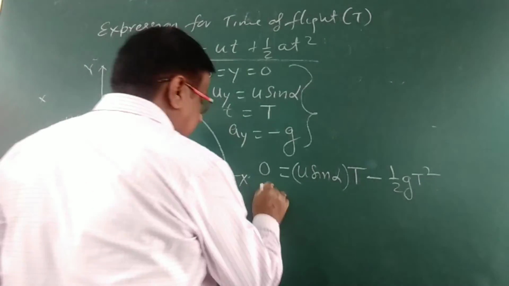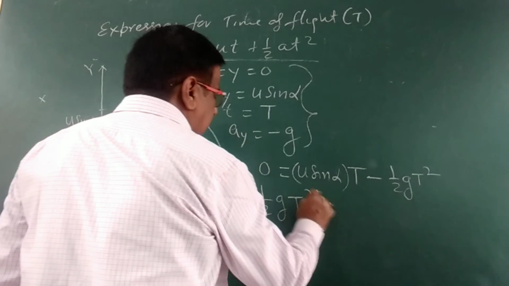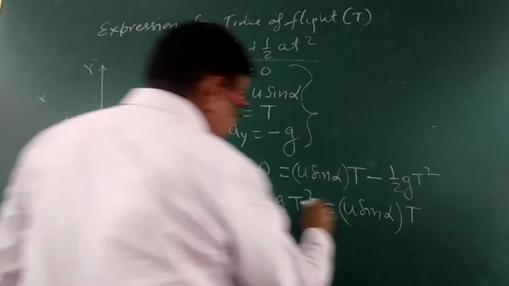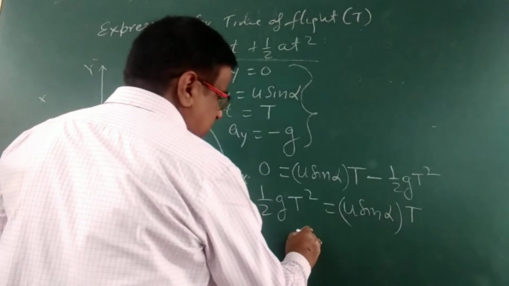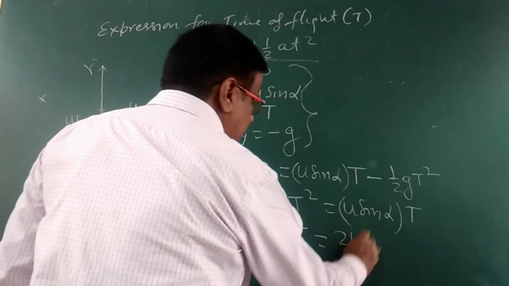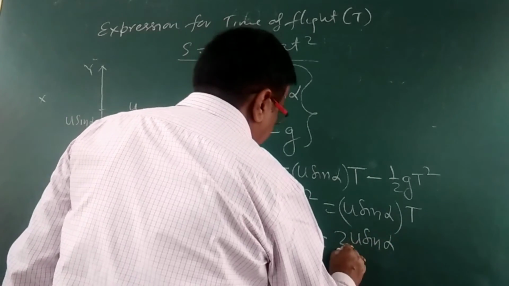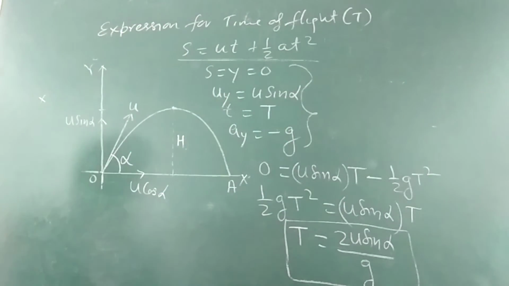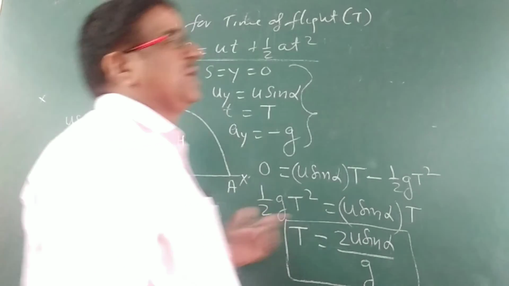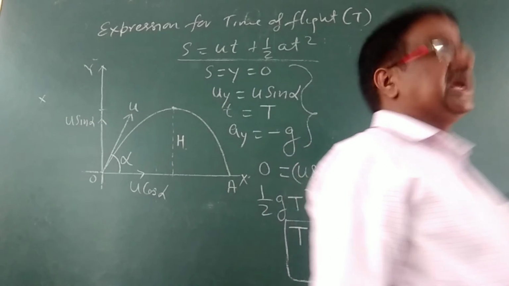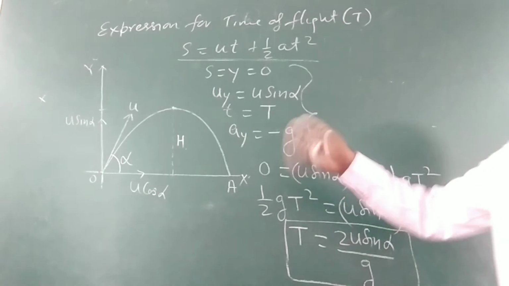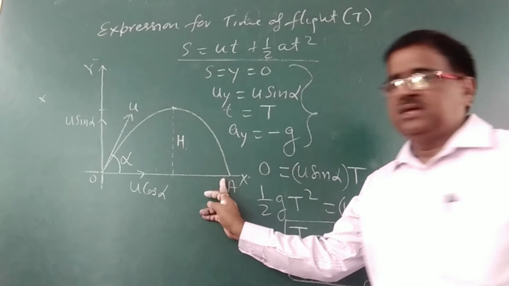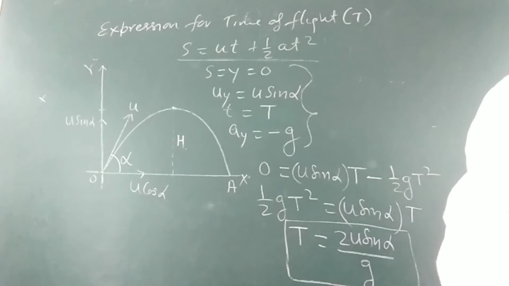So we get 1/2 g T squared = u sin alpha into T. One T will get cancelled. Here we will get T = 2u sin alpha by g. So this will be the expression for the time of flight of an oblique projectile. This is the total time taken by the projectile to go from O to reach A. So this is the time of flight.